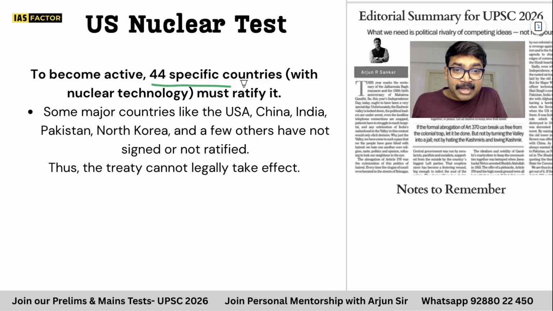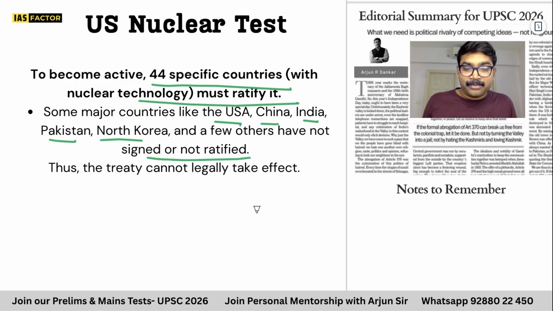44 specific countries with nuclear technology must ratify it, and obviously USA, China, India, Pakistan, North Korea have not signed it. So it's not legally in effect. So you can understand 44 countries. India, see, whenever you get all these things, you need to be very curious. Is India part of this? India is not part. Pakistan is not part. So this is the CTBT.